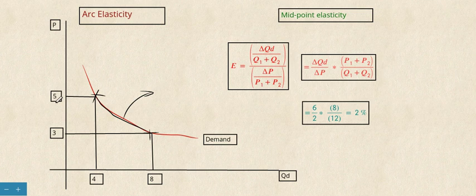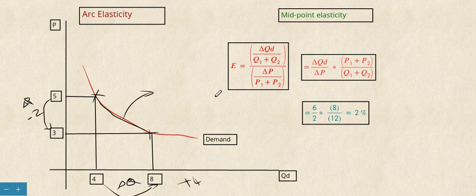We know that it is the change in price and the change in quantity demanded. The change in price is minus 2 units, the price has changed from 5 to 3, and the quantity changes by plus 4 units.